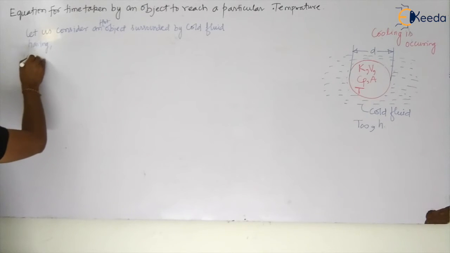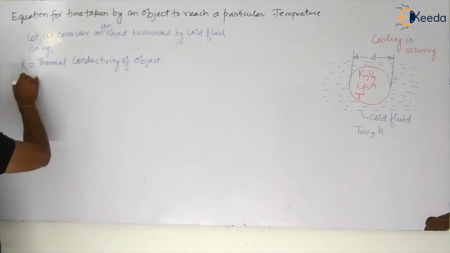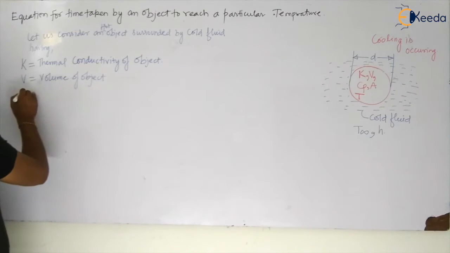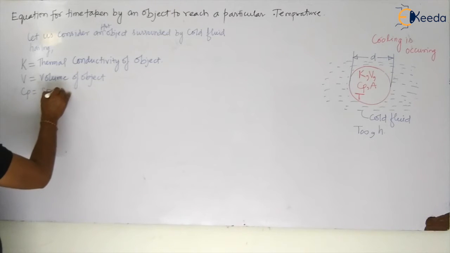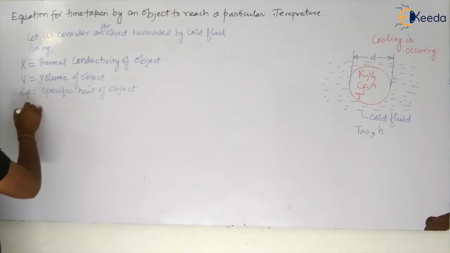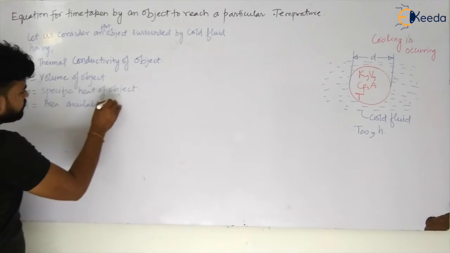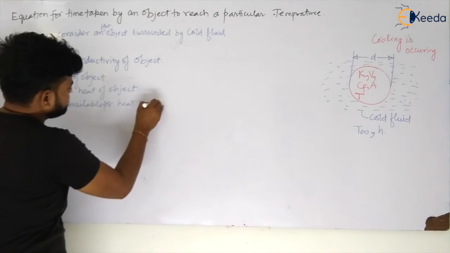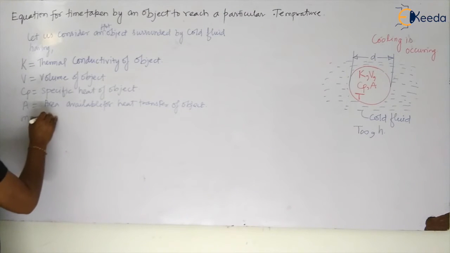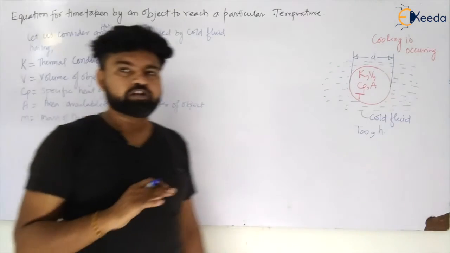Let K be the conductivity of the object, my dear students. Let V be the volume of the object, Cp the specific heat of the object, A the area available for heat transfer of the object, and let m be the mass of the object. Now these are the properties of the object we are having.